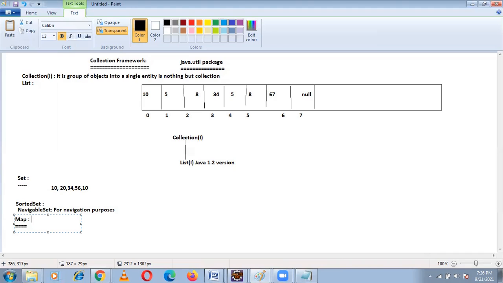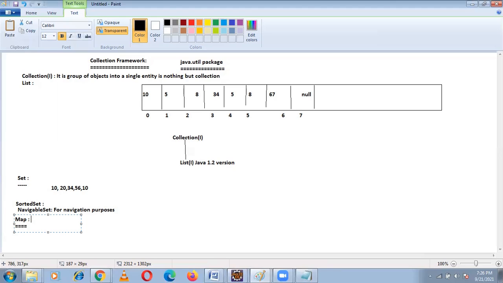For example, I give 10, the employee number. For this, 10 is the key. What is the value of this 10? Some name. That value can be a string or null or a number or anything. It can be anything.